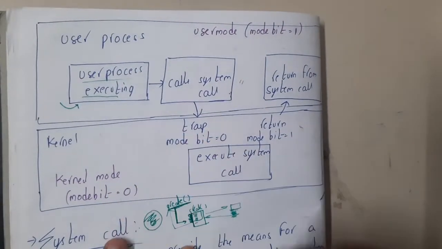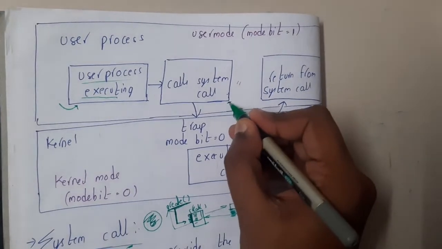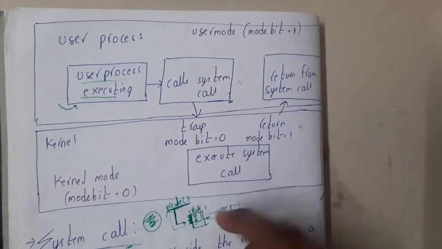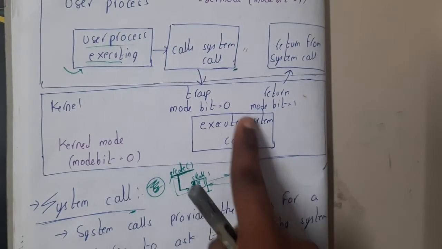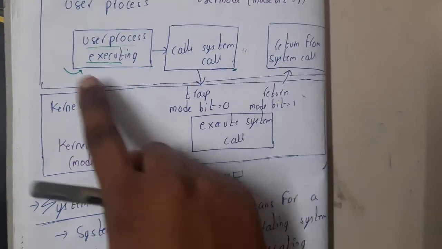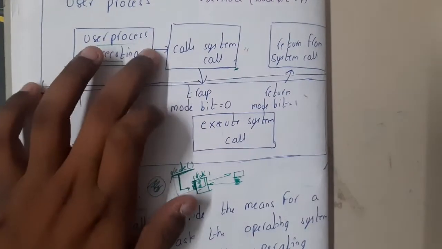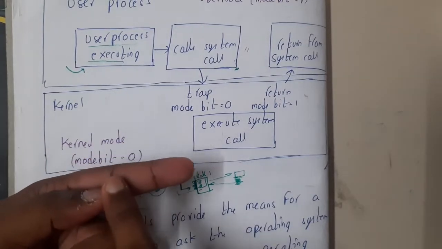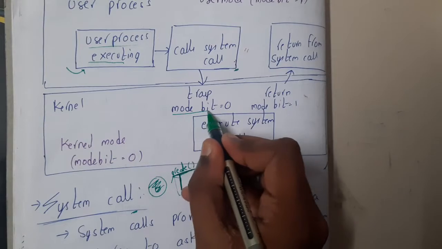So once the program is executing, it will be required to call some system calls. So what will the system do? The system will give that chance to the kernel. It will pass the data to the kernel and say, hey kernel, please execute these steps. The kernel will execute those steps and that system call will return the result. But if it is traveling between these two multiple times, then something should be there to say where it is right now, right? That is nothing but the mode bit, guys.